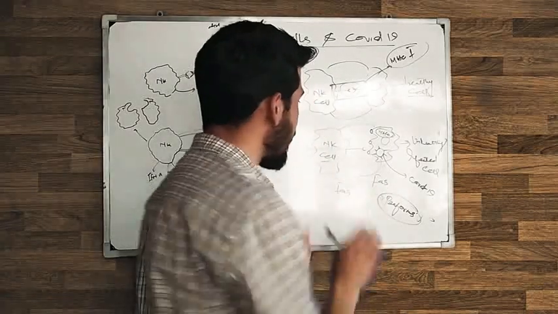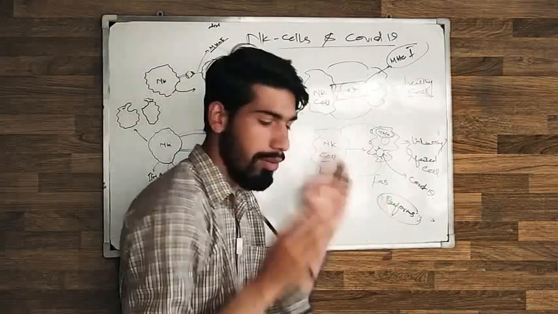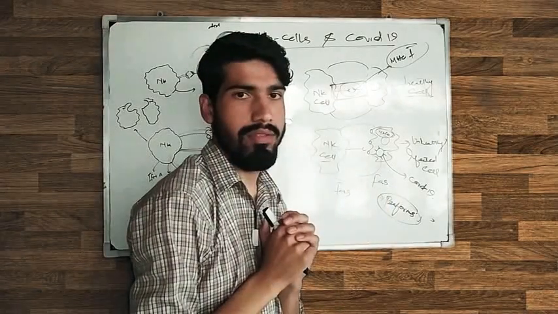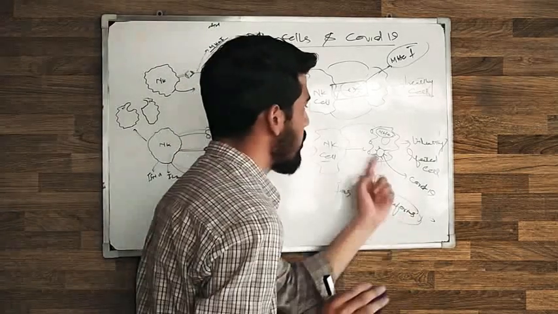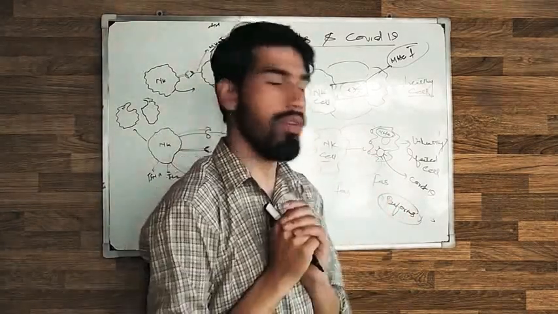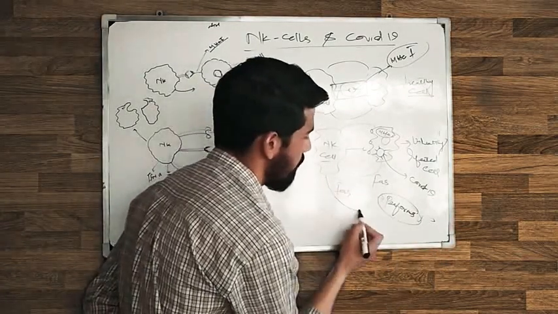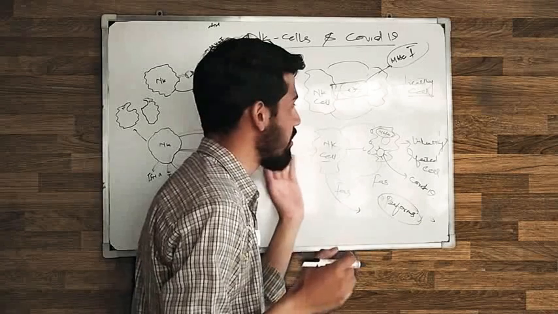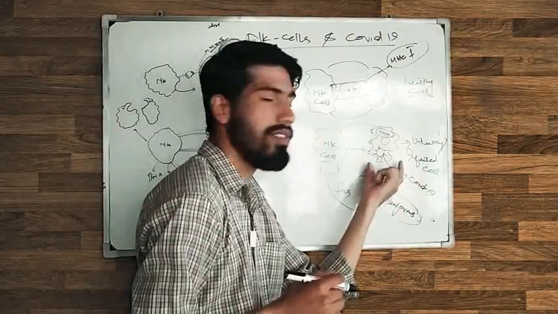So it sends the perforins, and the perforins' job is to make the holes or pores here. Now when the perforins make holes or pores, it releases another chemical. Actually, it throws the grenades to this cell.